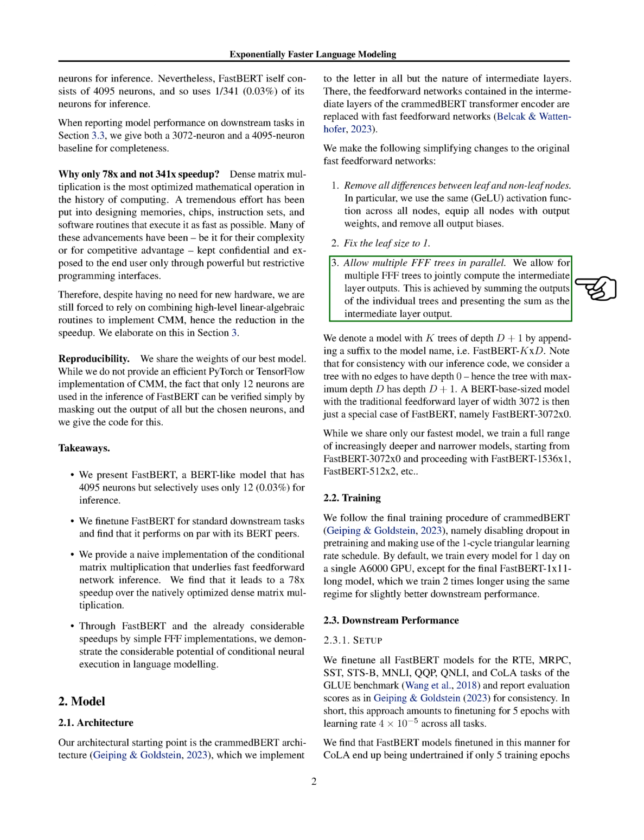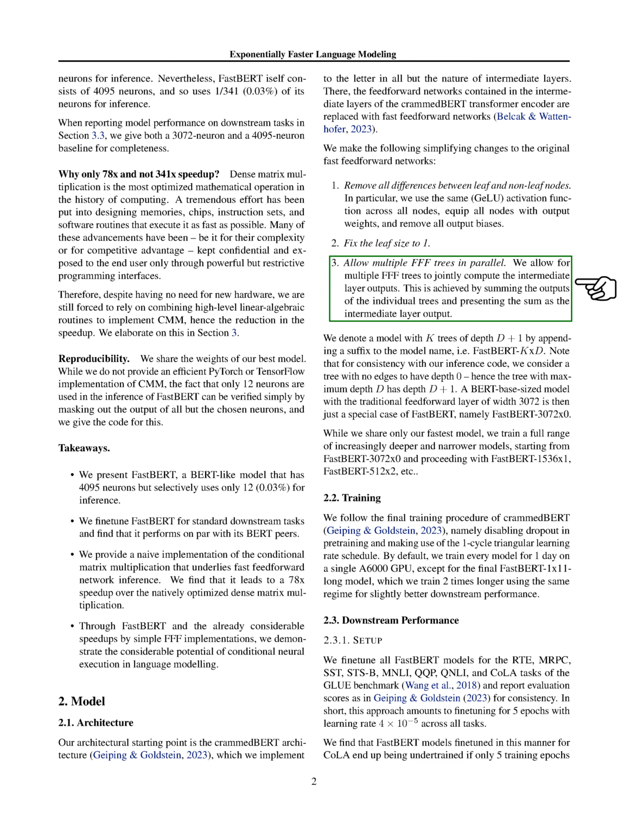When it comes to training, we follow the same procedure as crammed BERT. We disable dropout in pre-training and use a one-cycle triangular learning rate schedule. We train each model for 1 day on a single A6000 GPU, except for our final model, FastBERT-1x11-long, which we train for twice as long for better performance. We fine-tune all FastBERT models for various tasks from the GLUE benchmark.